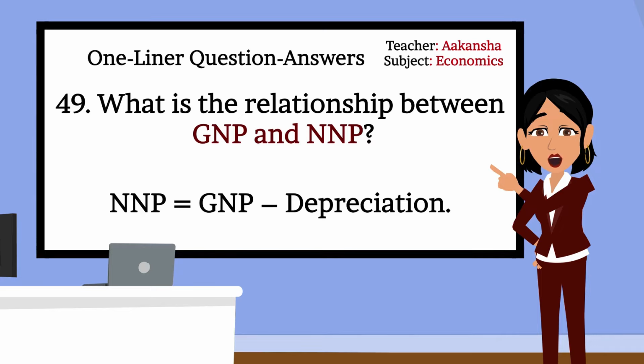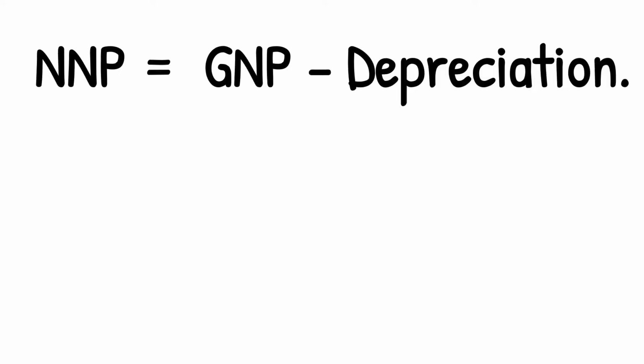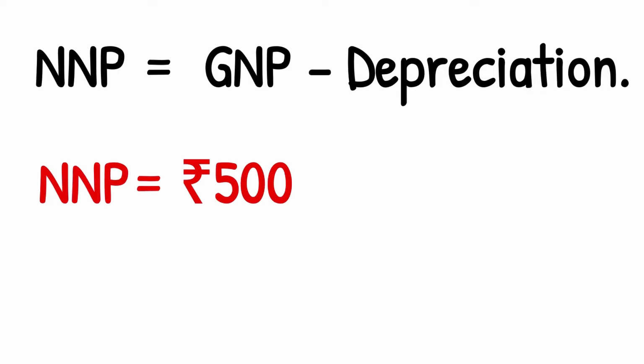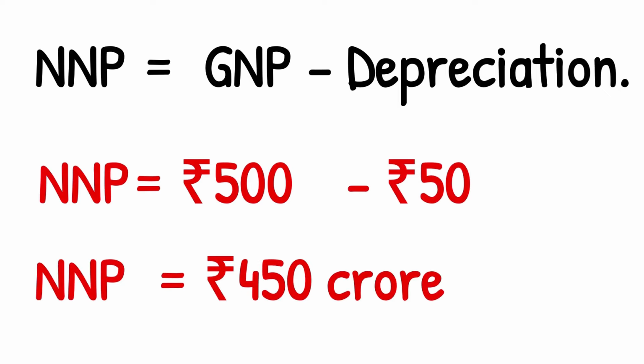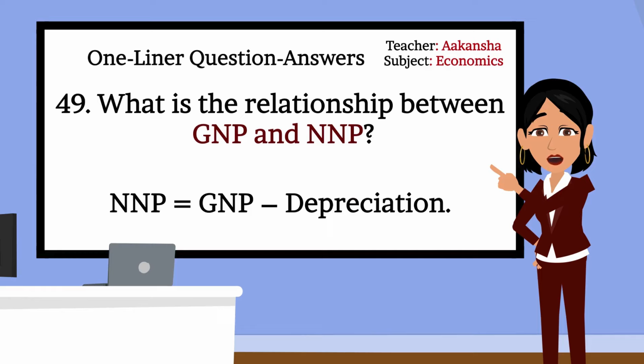Can you give an example? If a country's GNP is 500 crore rupees and 50 crore rupees is lost due to depreciation, then NNP equals 450 crore rupees. Okay, good class. Let's move to next question.